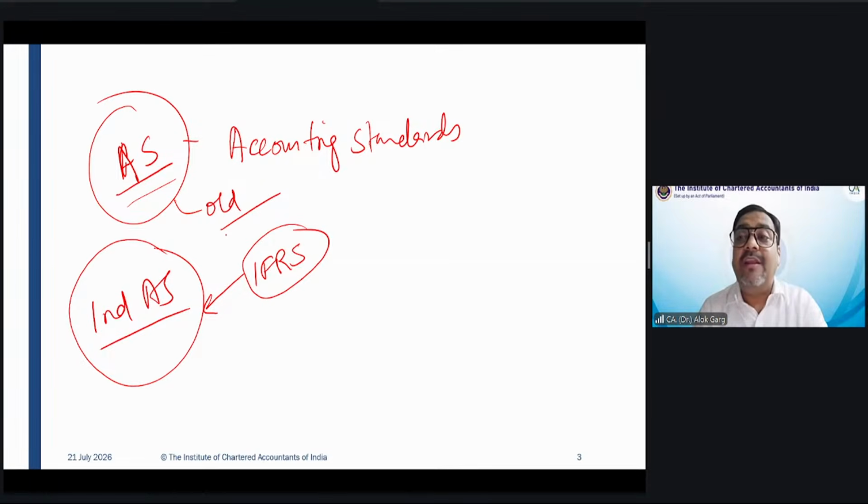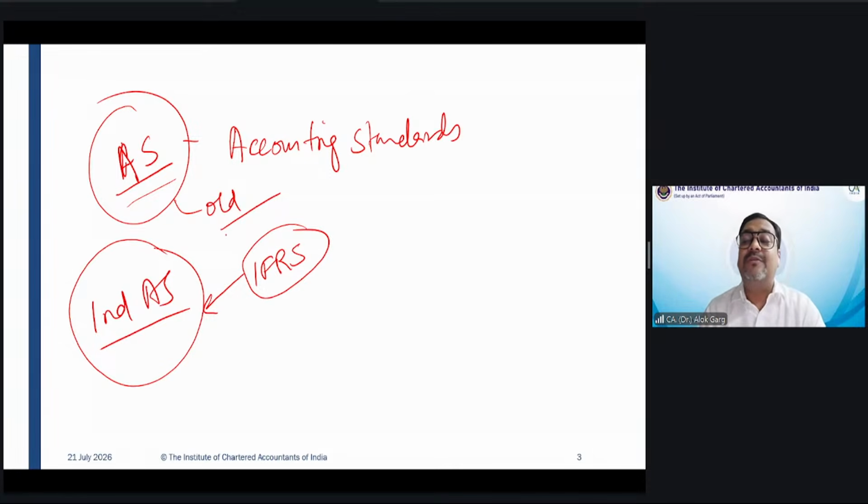So that way, Ind AS is imported in India, then packaged and marketed in India. It's a foreign product which we imported and we packaged and marketed in India.